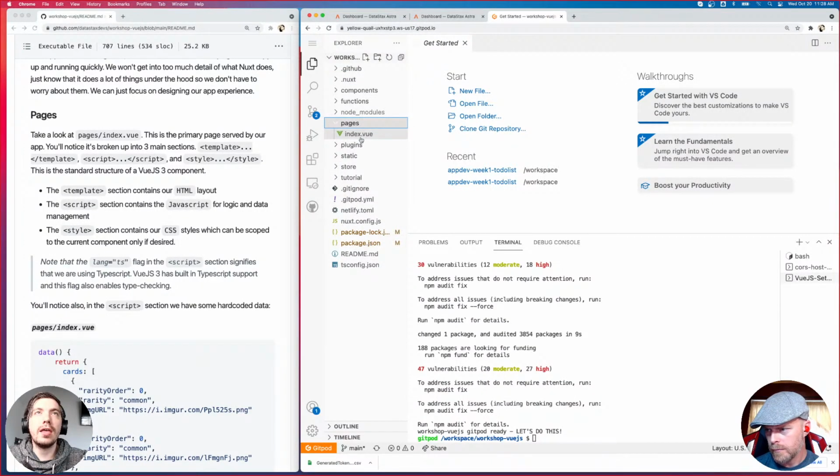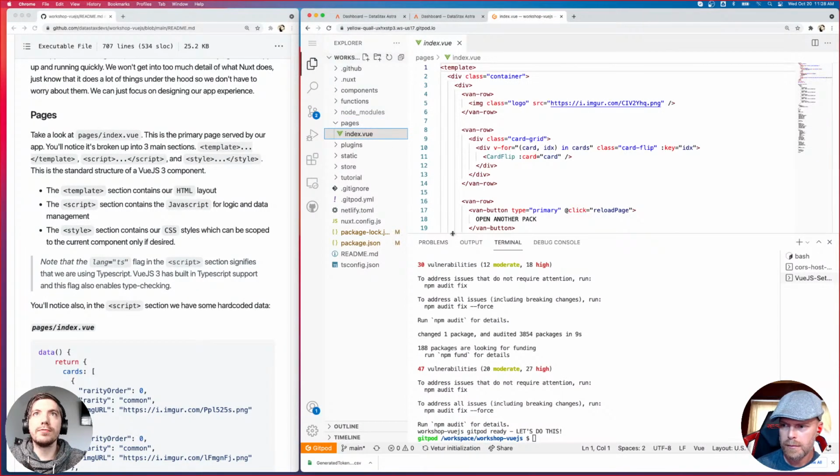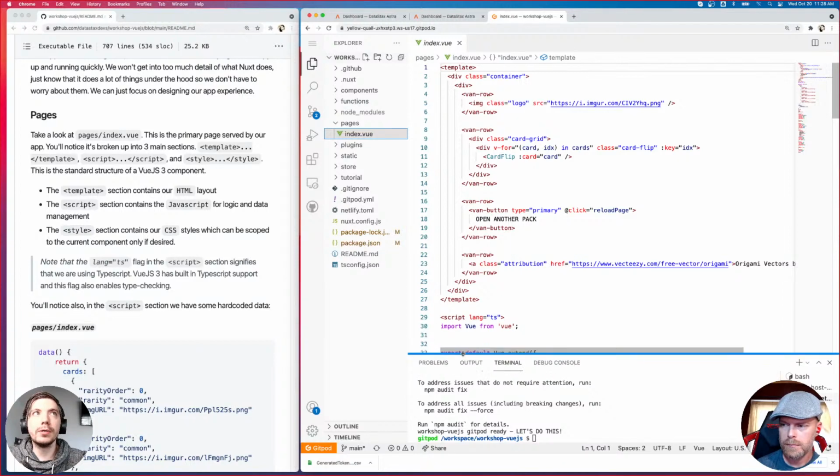So right now we just have a single page. This will be a single page application. This is our index.vue. This is our entry point into our app. This will be our home page, if you will. And so here we can take a look at what a Vue component looks like, because a page is basically just a component, right? So Vue components and Vue pages are broken down into 3 main sections.